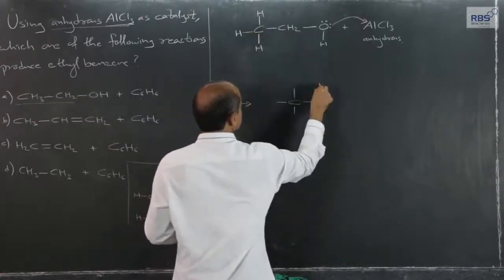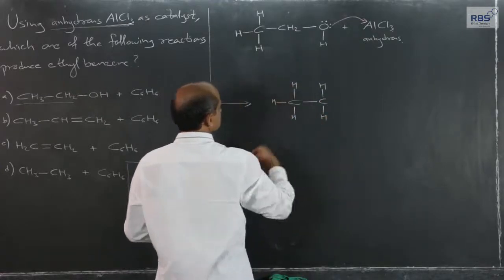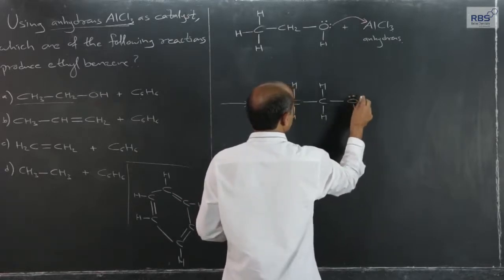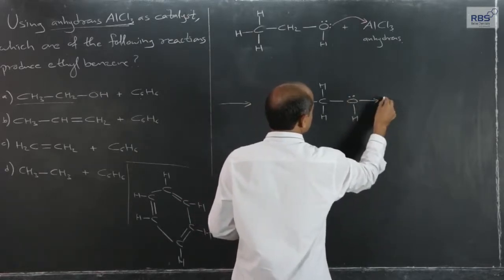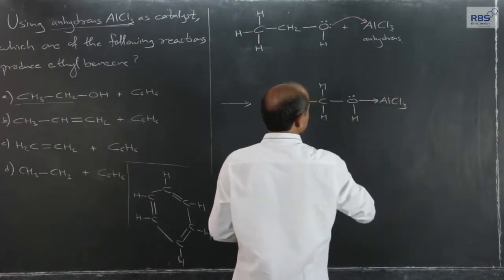and it will result in this CH3CH2OH, alcoholic, and one lone pair will form a bond with anhydrous AlCl3.